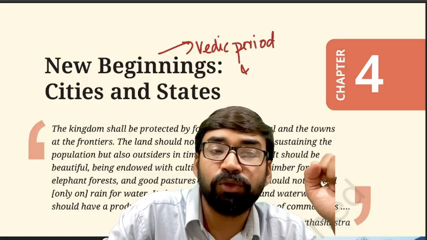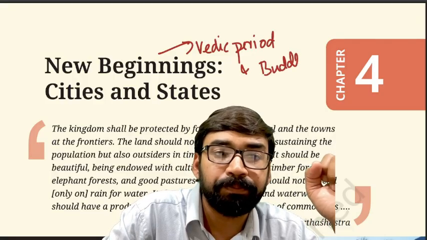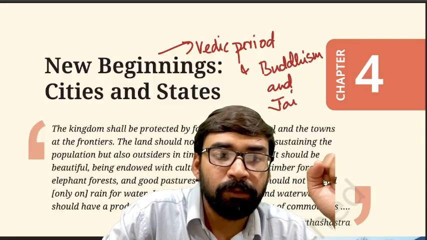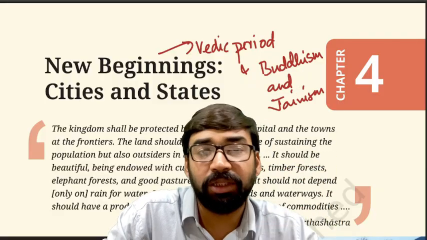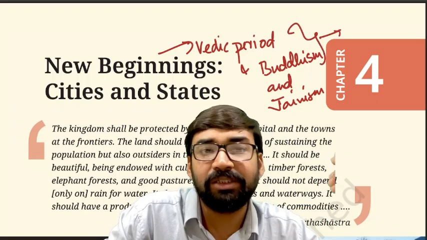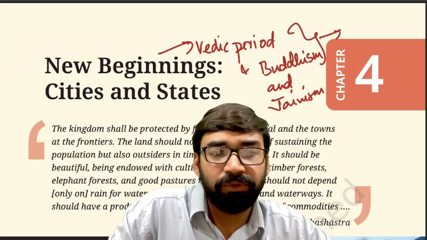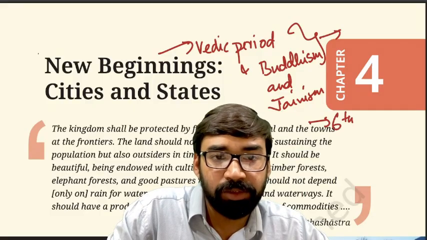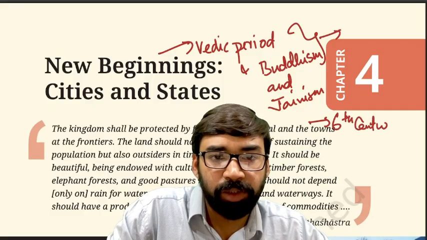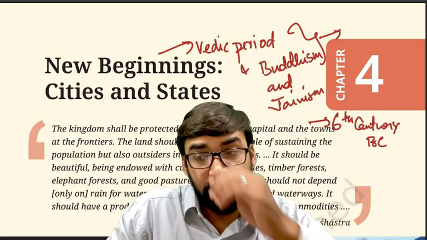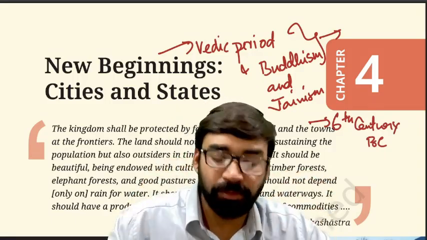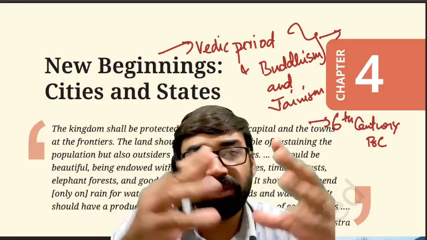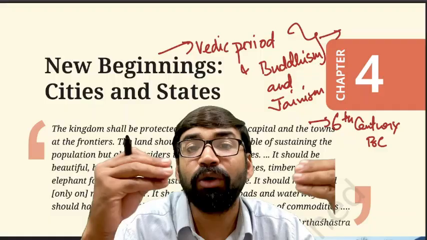and we have also discussed Buddhism and Jainism, which means we have discussed the cultural things in class 6 NCERT. Now in this we are going to start with the developments from 6th century BC. Why is the 6th century BC considered important here? The reason is that in 6th century BC, we are going to see the important kingdoms.